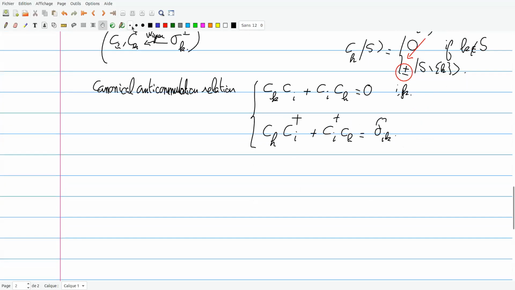You can check it. An important remark is that, in particular, when i equals k, I can define what I could call the fermion number operator, ck dagger ck, which measures whether there is a particle at k.